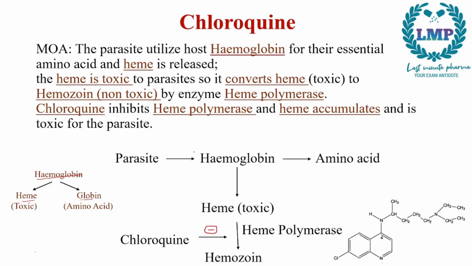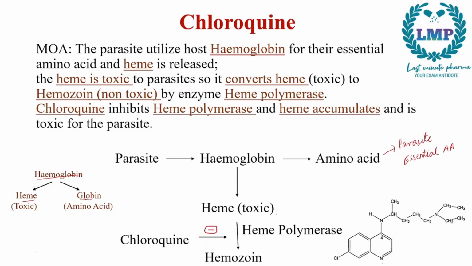Now the parasite will feed on the hemoglobin. This hemoglobin will release the amino acid and the heme. The amino acid will be utilized by the parasite as an essential amino acid for its survival. Hemoglobin will also release a toxic metabolite, that is heme.